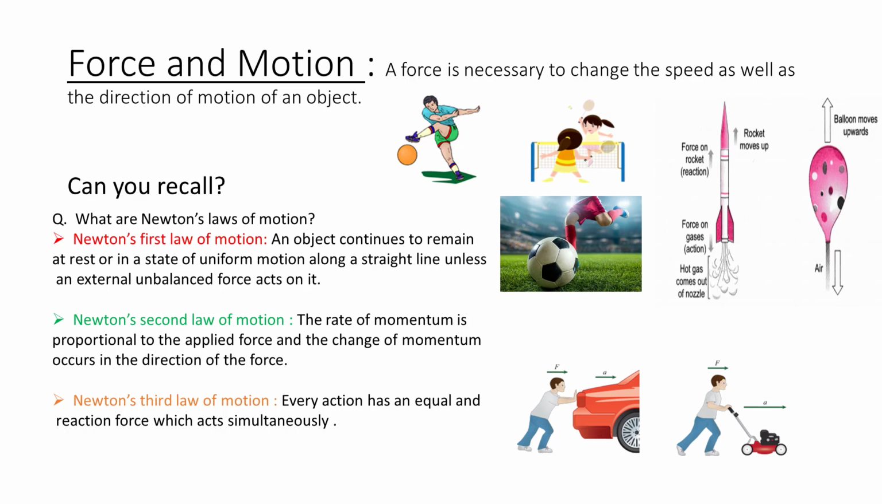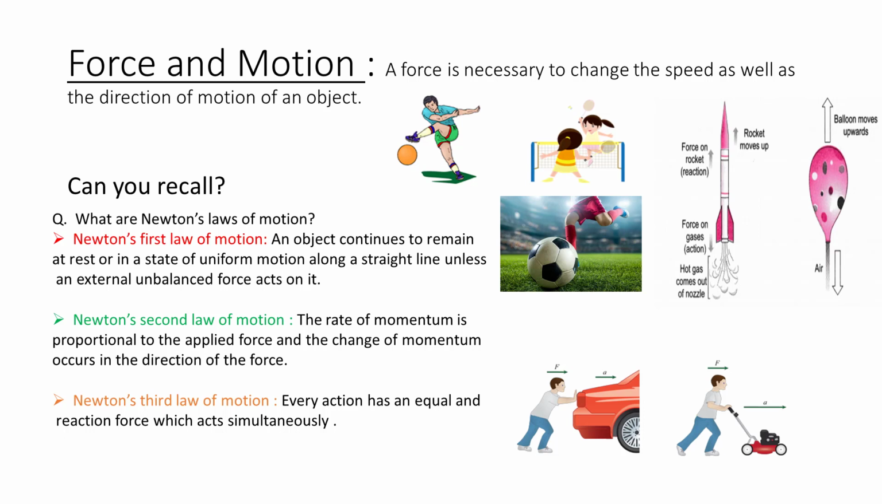Newton's first law of motion. According to this law, an object continues to remain at state of rest or in uniform motion along a straight line unless an external unbalanced force acts on it. For example, the football cannot move on its own unless it is hit by an external force of the player.